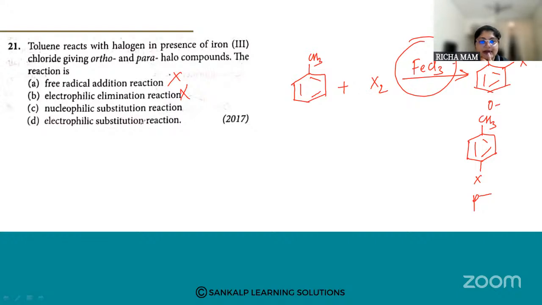So here we are dealing with an electrophilic substitution reaction. Toluene, when you are doing halogenation, is an electrophilic substitution reaction. Any halogen, when it reacts in the presence of ferric chloride, you are going to get ortho and para substituted halo compounds.